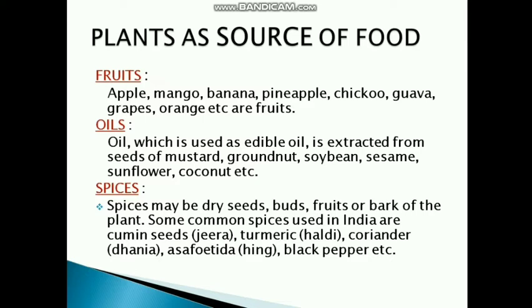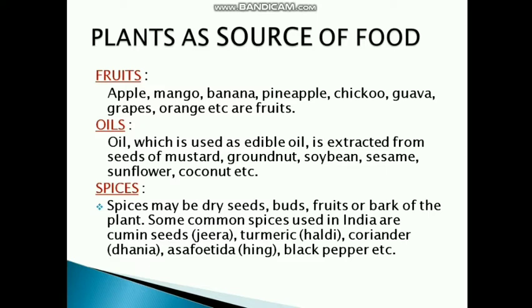Oil, which is used as edible oil, is extracted from seeds of mustard, groundnut, soybean, sesame, sunflower, coconut, etc. Sesame is known as til in Hindi. These are obtained from plants only, and from these seeds, again the oil is extracted. So from where do we get oil? We get oil from plants only.